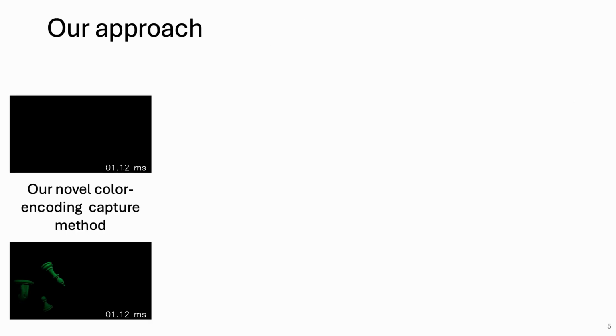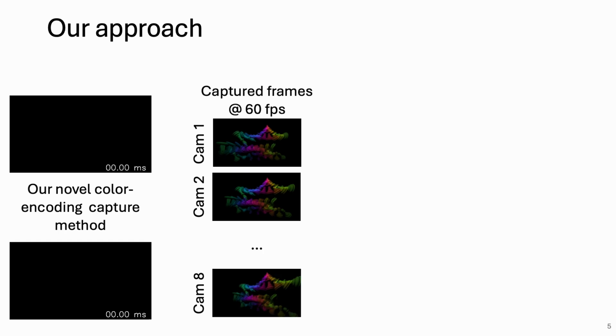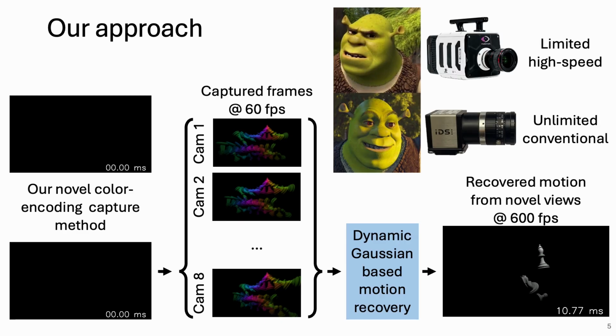making these methods ill-suited for multi-camera scenes. We propose a new method for capturing a class of high-speed volumetric scenes from multiple cameras simultaneously, by strobing different colors of light at different times, allowing us to capture a high-speed scene at 60 frames per second and reconstruct it from novel views at 600 frames per second. Crucially, we use cheap, unmodified cameras with no significant data or bandwidth limitations at capture time.